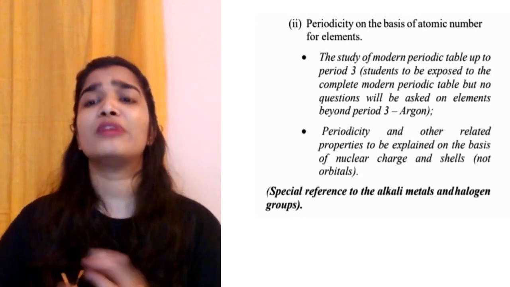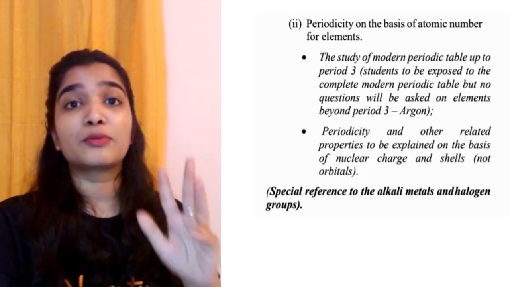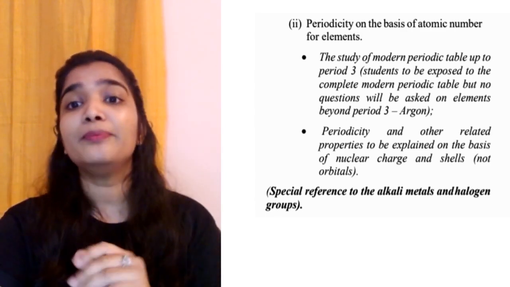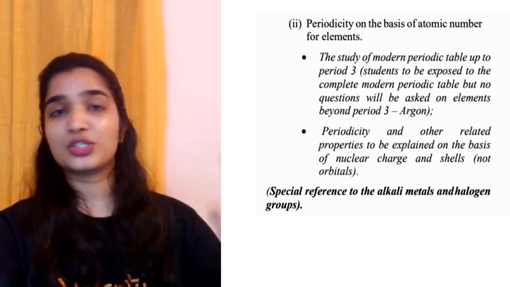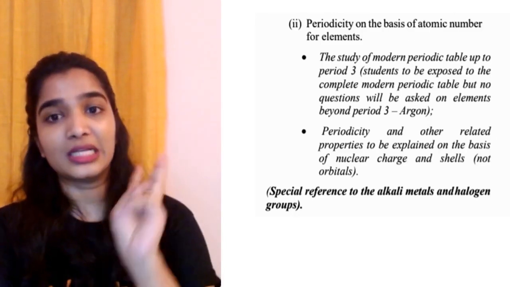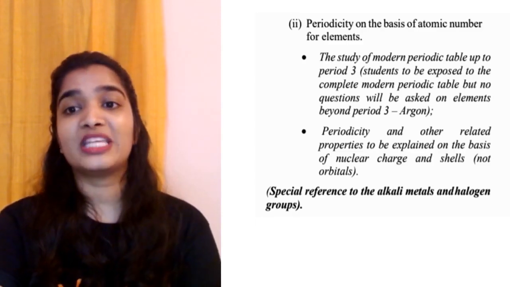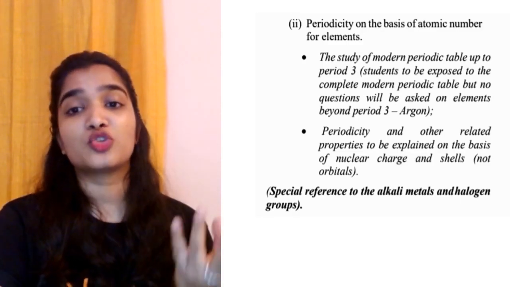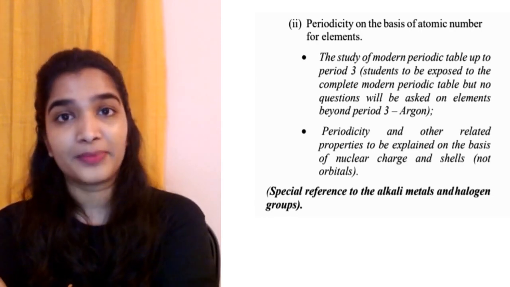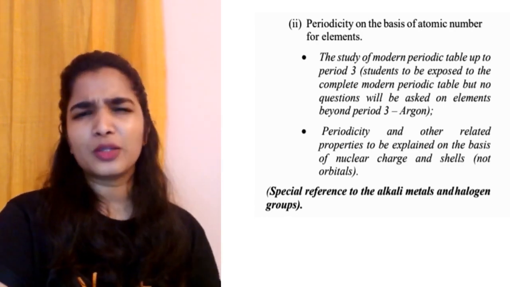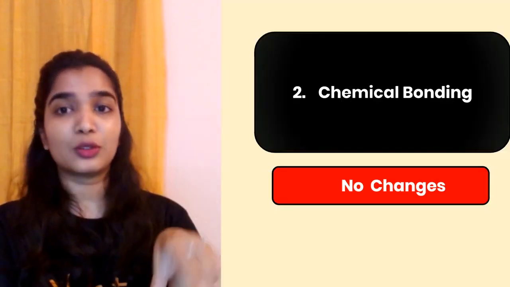Periodicity on the basis of atomic number for elements, the study of modern periodic table up to period 3. Okay, so you have to know the periodic table, but the questions won't be asked beyond period 3, that is argon. Periodicity and other related properties to be explained on the basis of nuclear charge and shells. Not orbitals, only the shells, KLMN. Okay? And you know alkali metals and halogens, they are very reactive. So we have to refer that also.